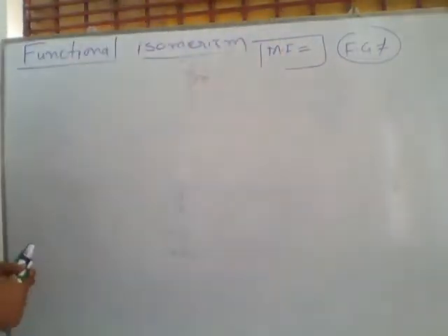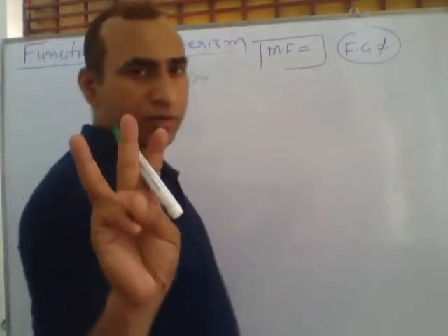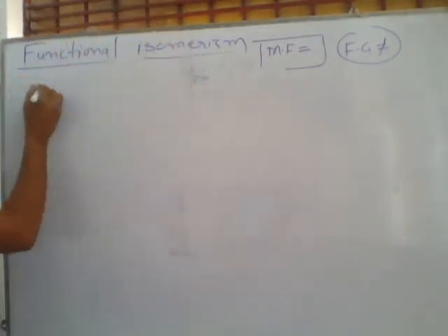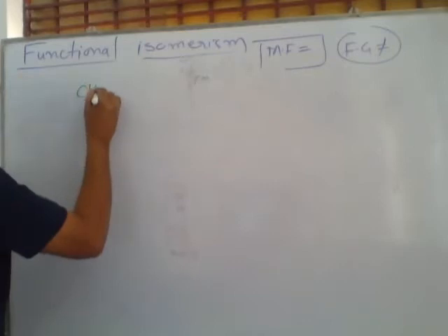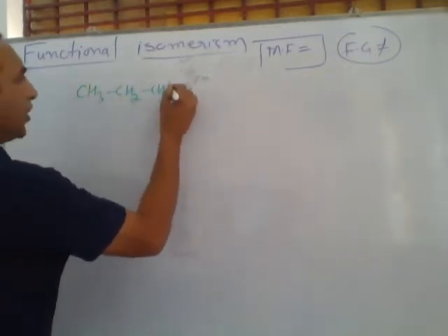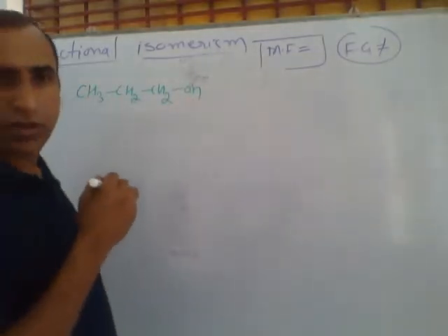To understand different types of functional isomerism, we are taking the number of carbons as 3. Suppose CH3 CH2 CH2 OH. Can you write the name of this compound?